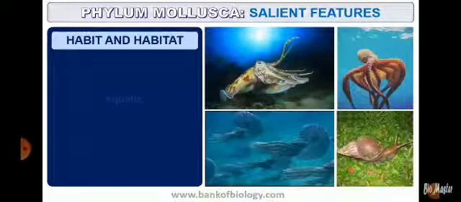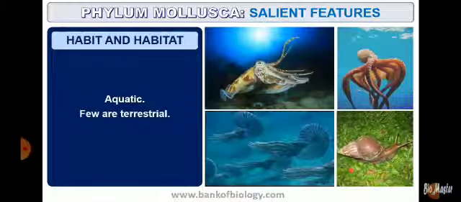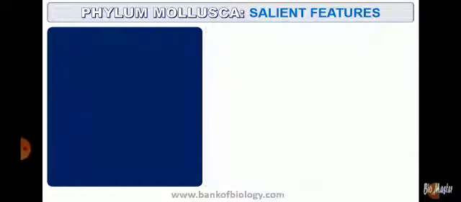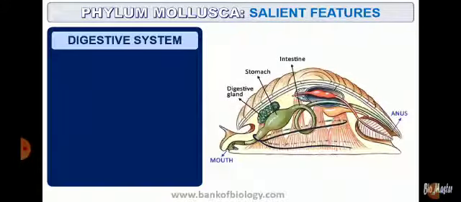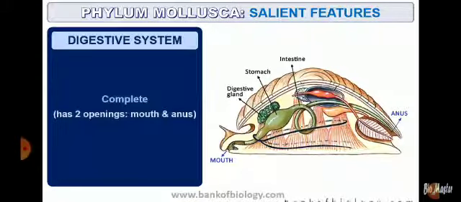Habit and habitat, they are aquatic in nature. They could be marine or freshwater. Some terrestrial forms are also found when we talk about the molluscans. Segmentation in the molluscans is absent. Digestive system is complete, having two openings, that is the mouth and the anus. Mouth is for the intake and anus is for the elimination of the waste.